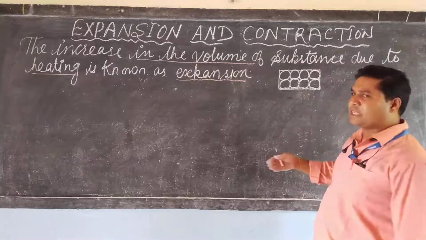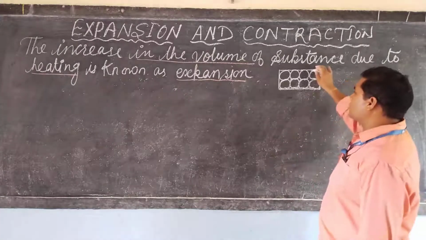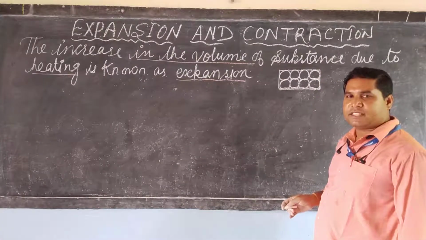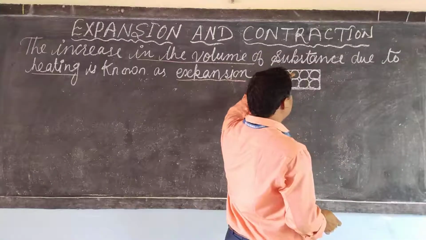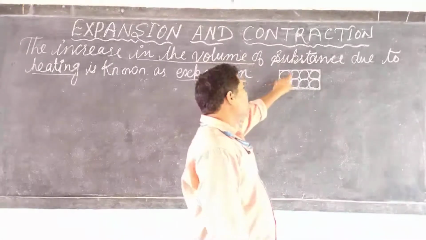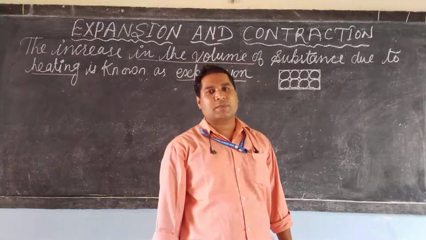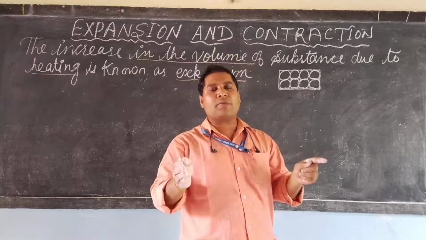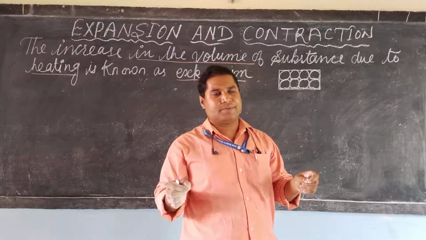And when we increase the temperature, the solid state changes into liquid. Why? Because on heating, atoms move far from each other, and this is known as expansion. Means on heating, atoms move far from each other, and this leads to expansion.